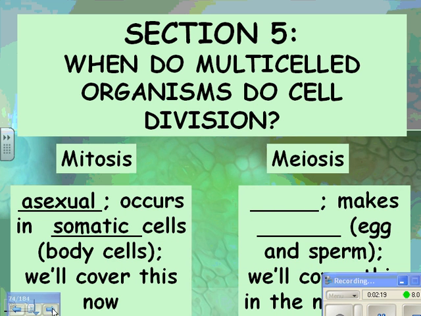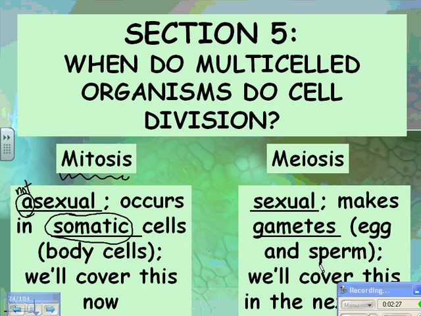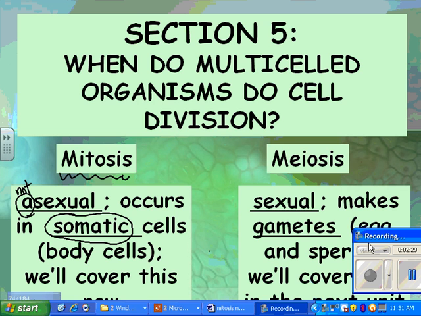Okay, meiosis. This is sexual. So this makes gametes, and that's another vocab word for you if you don't know that one. Gametes are egg and sperm, and we'll cover this in the next unit.